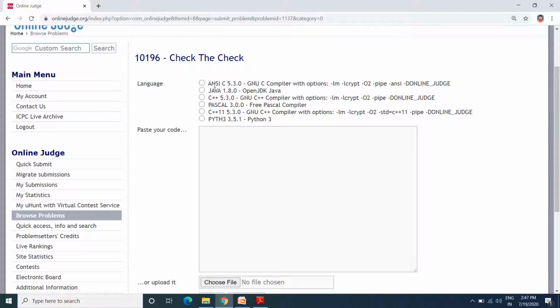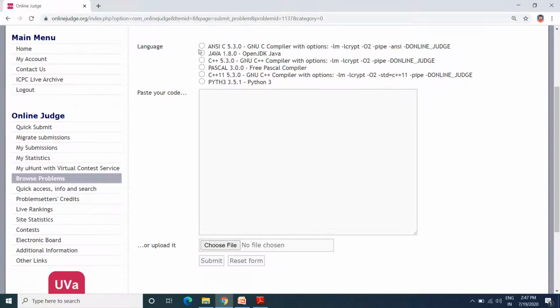The languages provided here are C, Java, C++, Pascal, and Python. So you can choose any language, either C or Python, and do your coding.